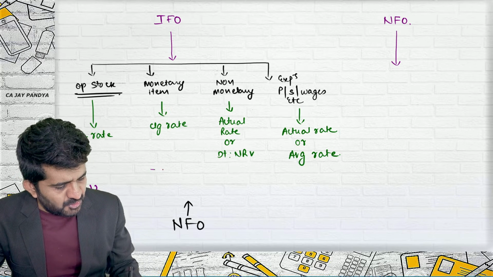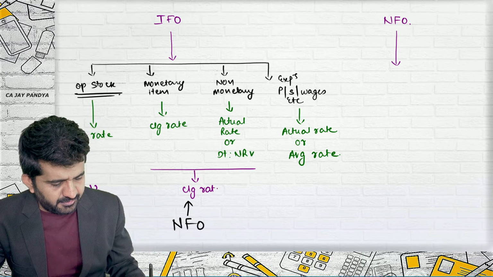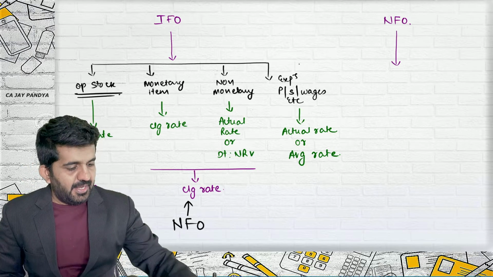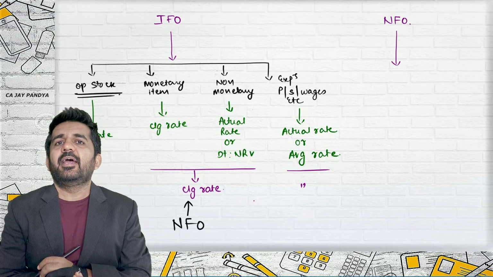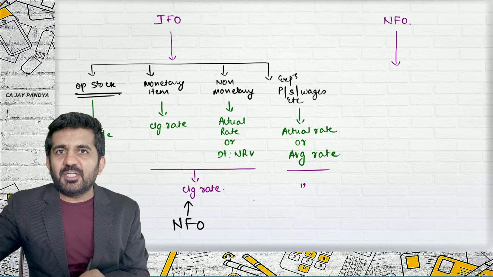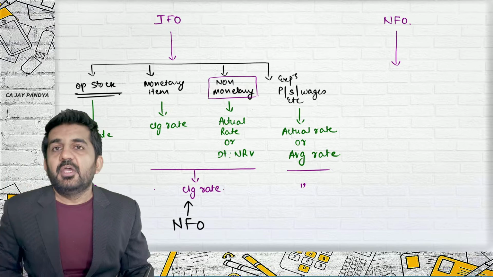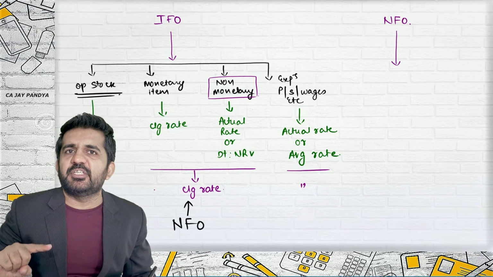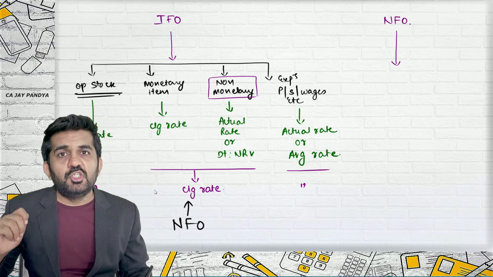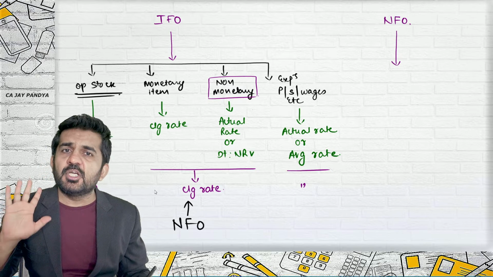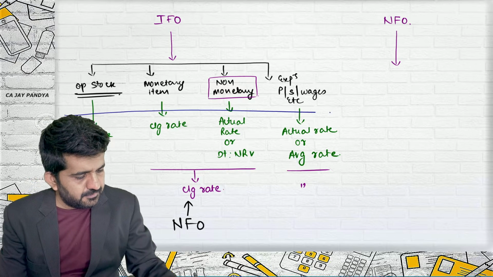Monetary items as well as non-monetary items will be valued at closing rate, and this will be on actual or average rate. Is it all right? So what is the difference? The difference is only in non-monetary items. If it is integral foreign operations, it is at actual rate or the rate as on the date of NRV. If it is non-integral foreign operations, it is at closing rate. Is it all right?